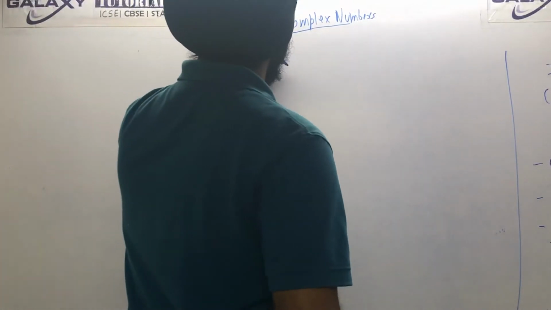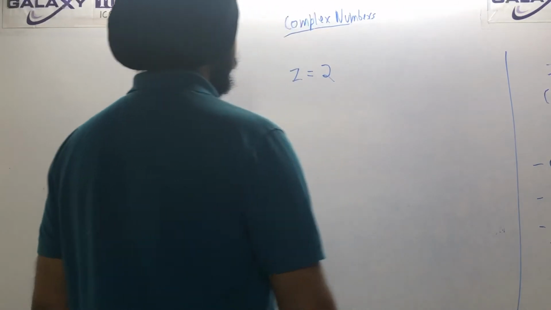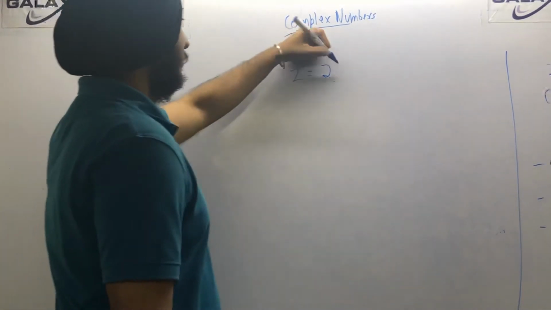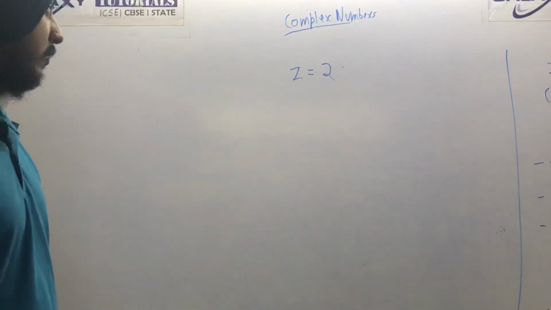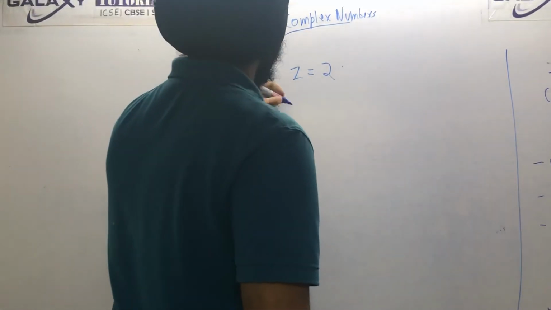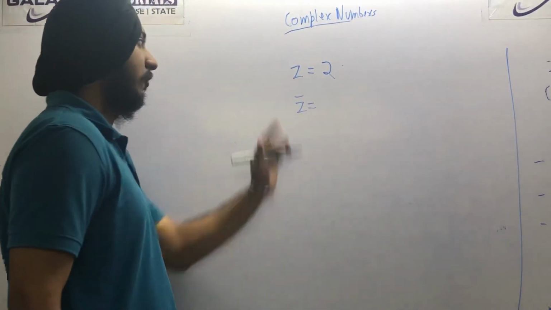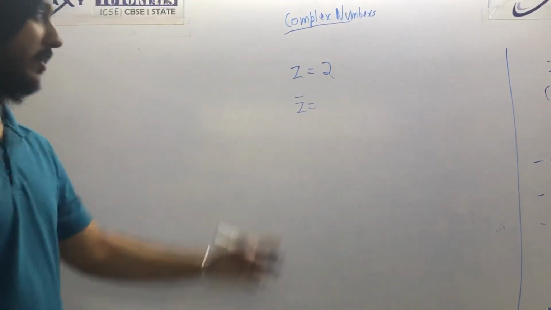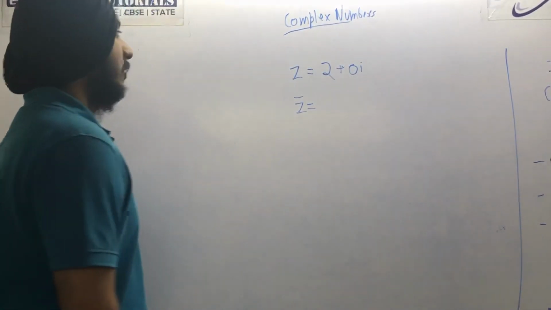Yes, I forgot one thing. See, if there is a complex number 2, just write it like this, 2 plus 0 iota. Now if you take the conjugate, what will you get?